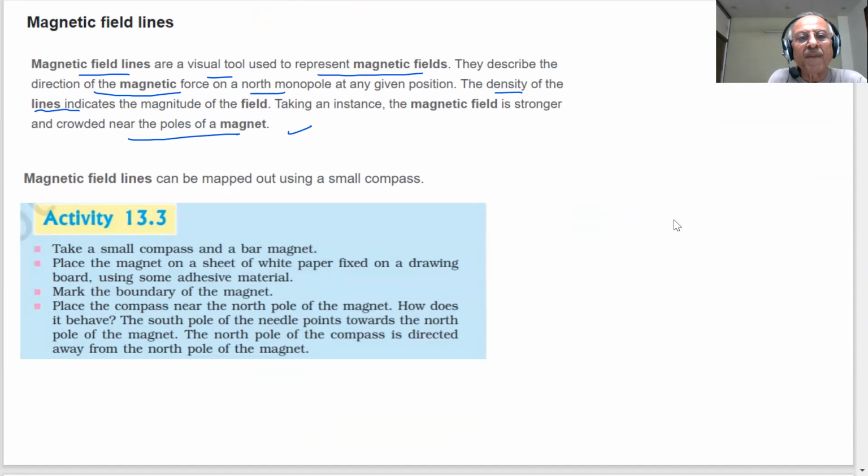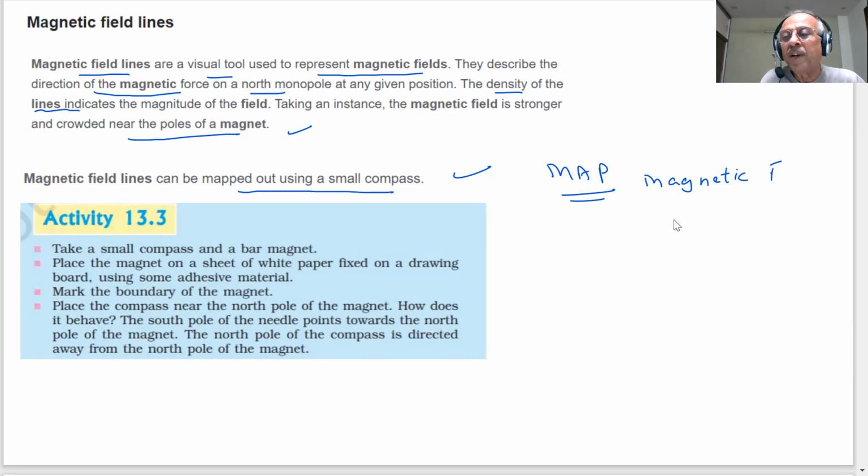Magnetic field lines can be mapped out using a compass. So how will you map magnetic field lines? Again, we will use a compass, and we will perform an activity, an experiment, which is given in the NCERT book. What we want is a map of magnetic field lines.